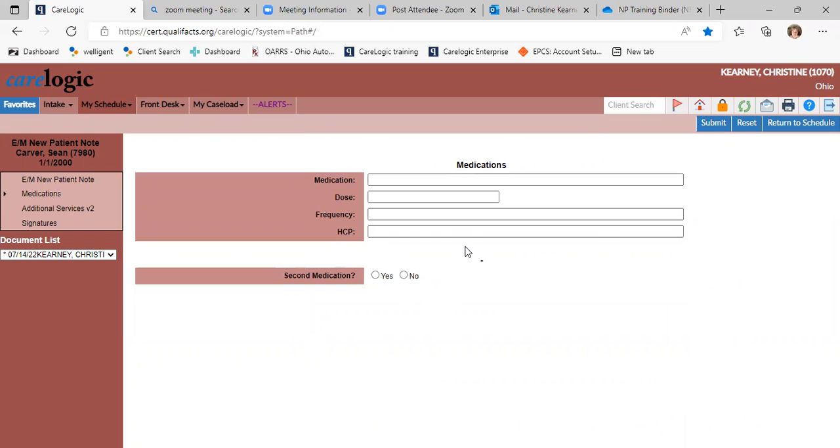And this is where the medications would be. If we had ordered meds, they would be listed here. And you don't have to do anything to them. You just literally look at them, make sure they're accurate, which they should be because they came right from this prescribing software. And then you just hit submit from there.